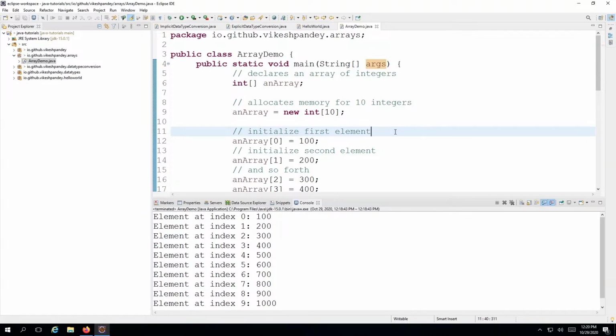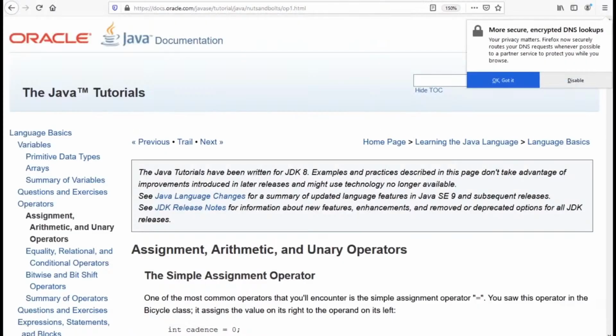And in the next session, we are going to cover operators in Java. When we talk about operators in Java, there are multiple types of operators like assignment operators, arithmetic operators, unary operators. Then we have conditional operators and logical operators. And we also have bitwise operators. We will cover all of these operators one by one. We will understand what these operators are and how they work. And we will also look at a demonstration of it.